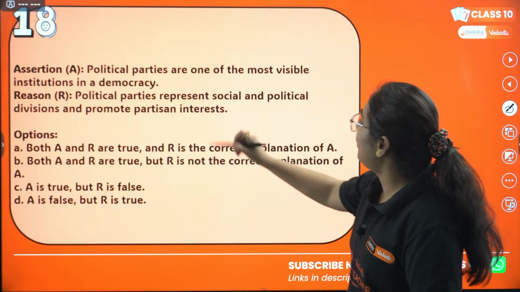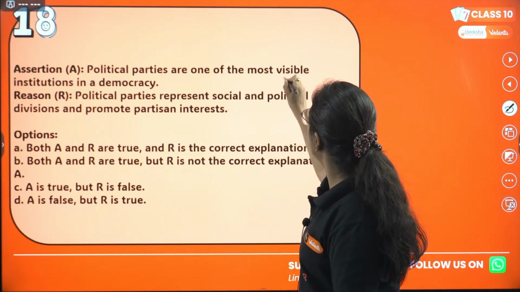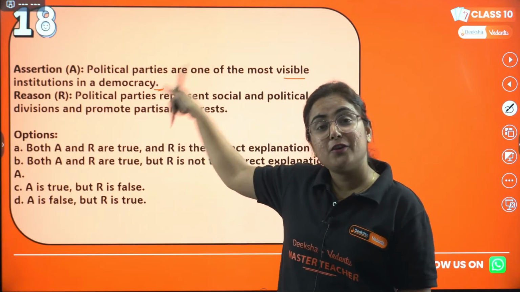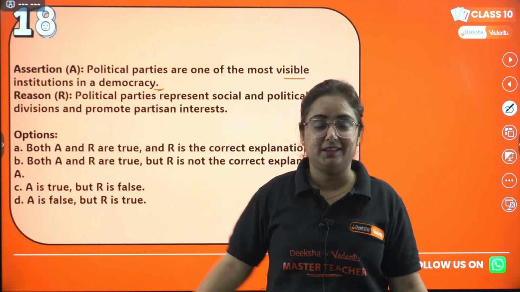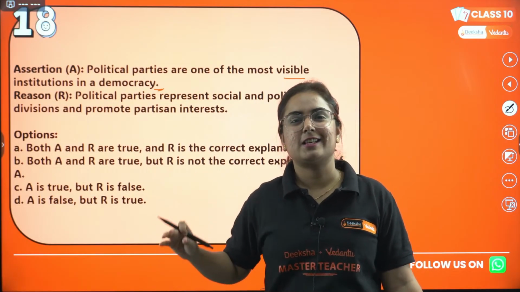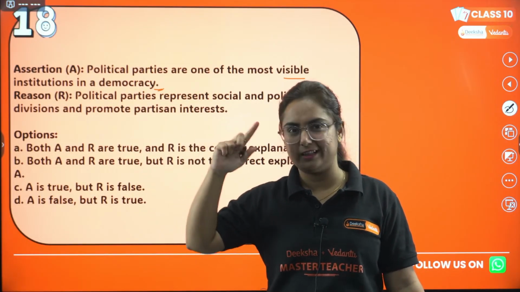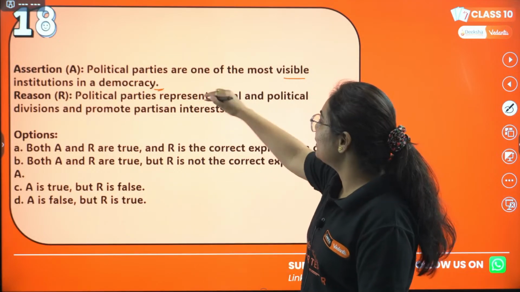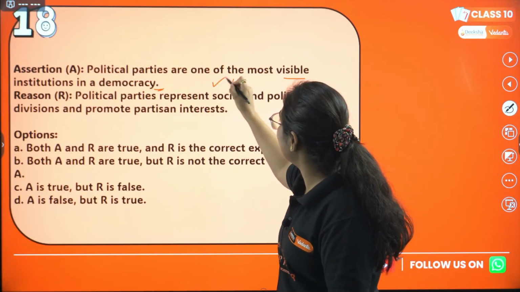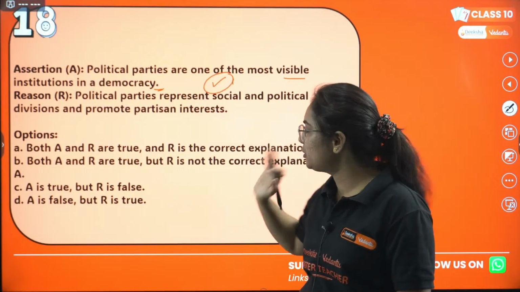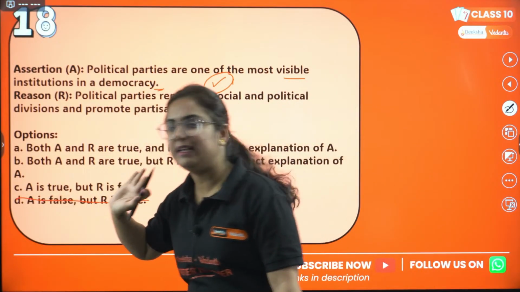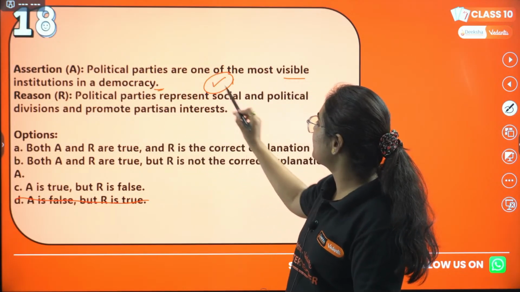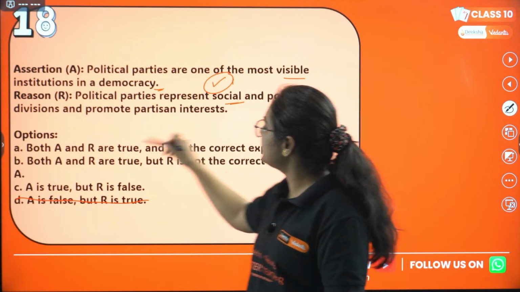Okay, so I can see Rohit has answered B, Aditya answered C. Fine. Political parties are the most visible institution of democracy. Do you know, this is the first line from the chapter, right? Learn SST in such a way that you should know this is the first line written on that page, etc. I know it's quite difficult. So this is the first line and it's correct. So A is correct, that's very sure. This is eliminated for sure. Reason: Political parties represent social and political divisions.